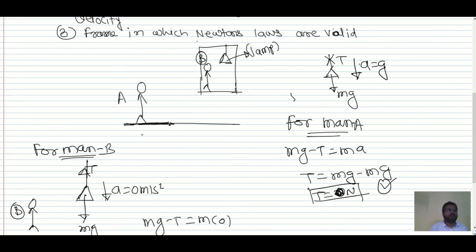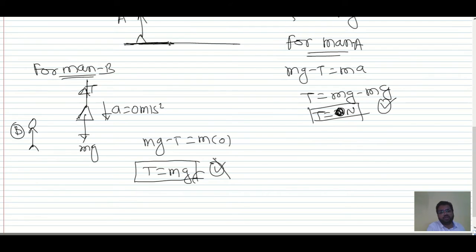Whatever we have applied, mg minus T is equal to m into a, Newton's laws are valid. But the man who is inside the lift will observe things according to the non-inertial frame of reference. So whatever tension he calculated is wrong.